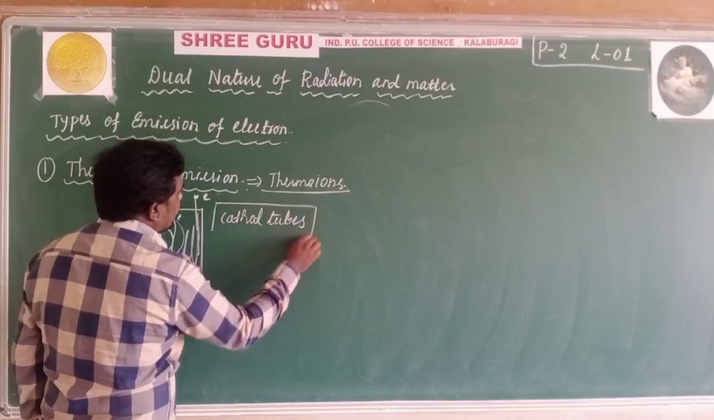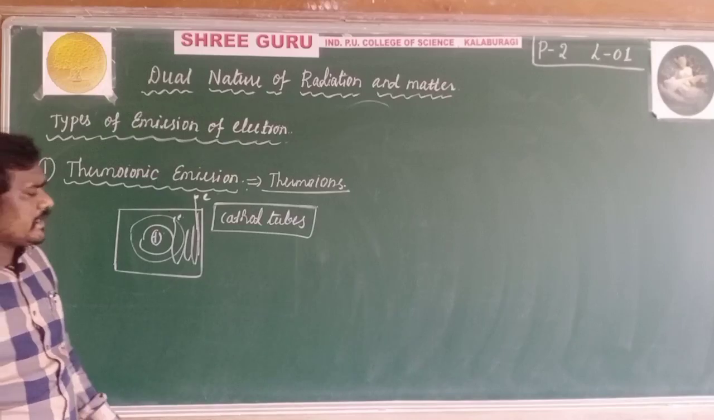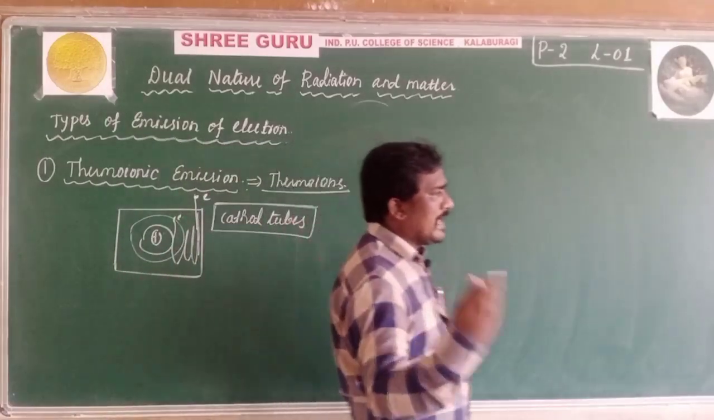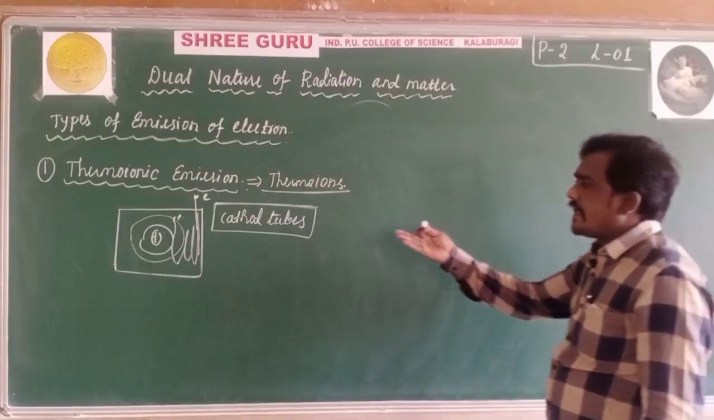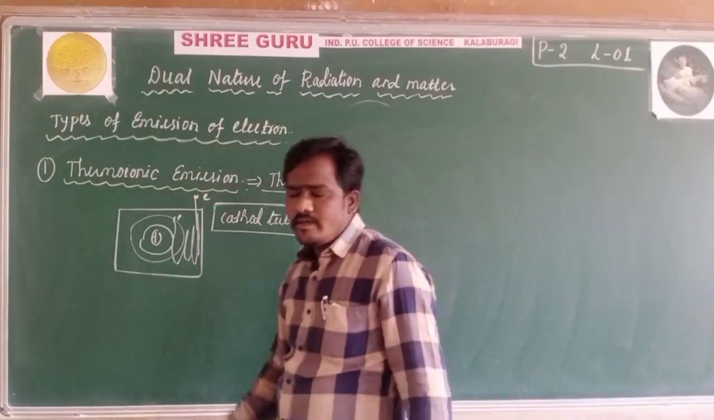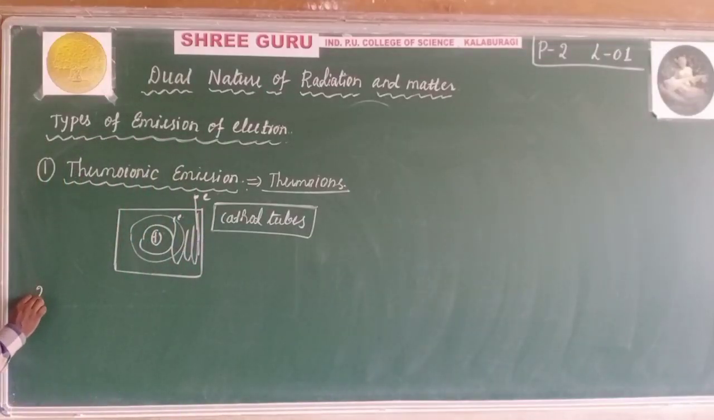And also in some light emitting tubes you can see this, and these cathode tubes obey the phenomenon of thermo-ionic emission. And the second one is field emission.